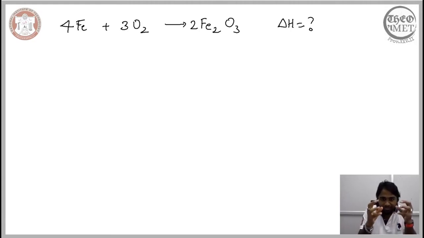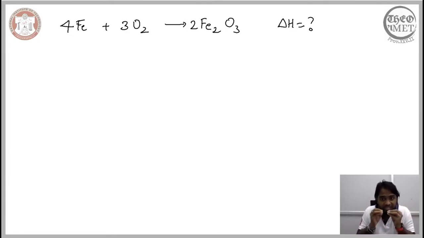If this reaction happens in a physical system and we are calculating the enthalpy, then we are calculating the enthalpy for the balanced reaction. Whatever enthalpy we are ascertaining, it is for the balanced reaction, even though for the sake of simplicity we can get rid of this balancing aspect. But we should note that this is for our simplicity.